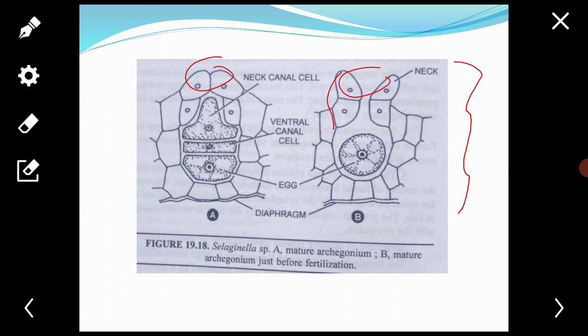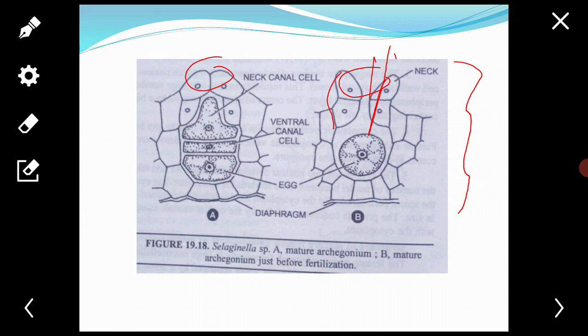That mucilage absorbs water and exerts pressure to spread the cover cells apart, and creates a free passage for the anthrozoids to reach the egg.